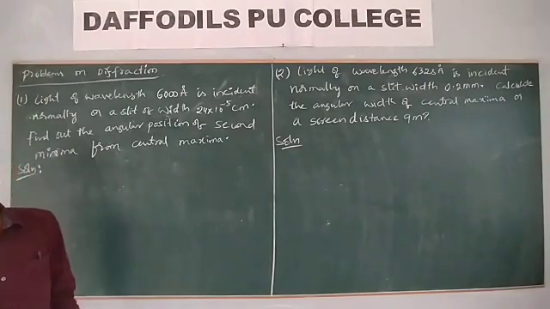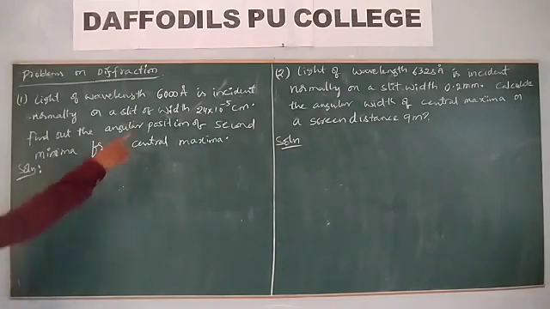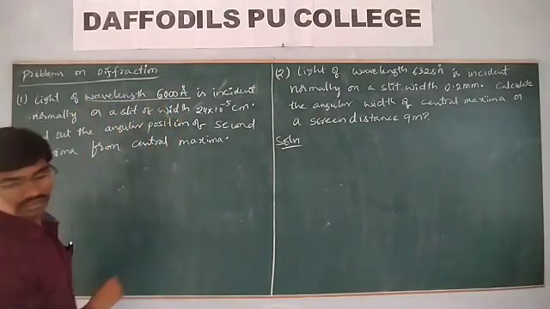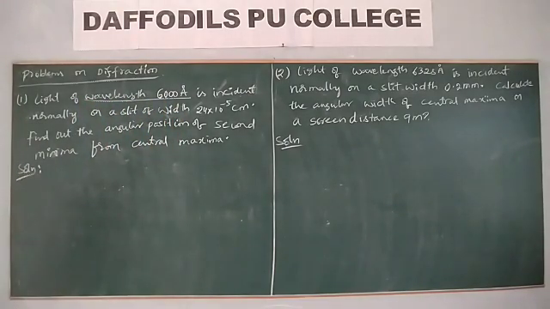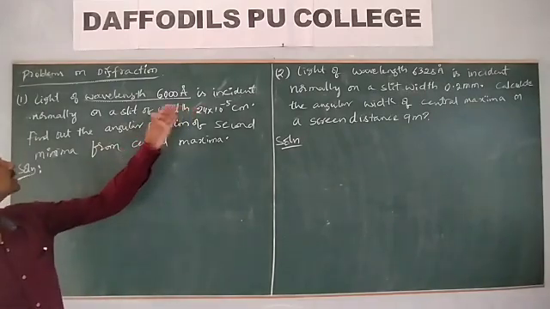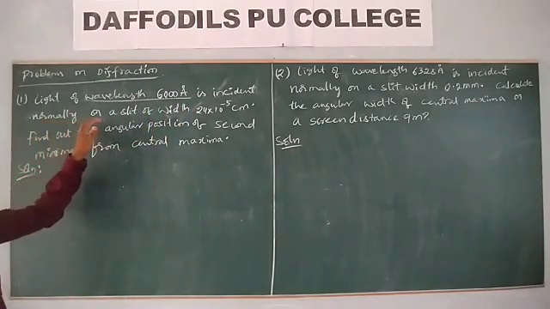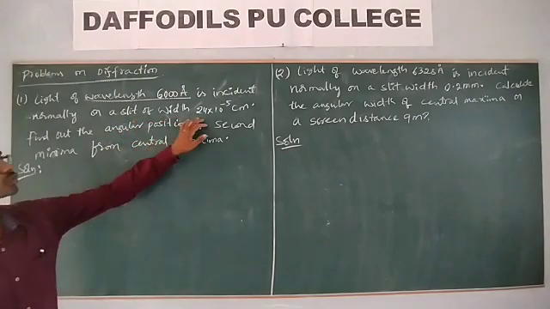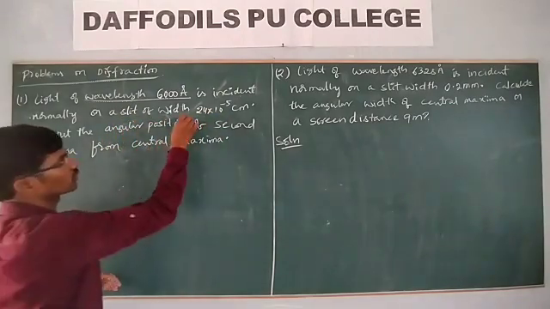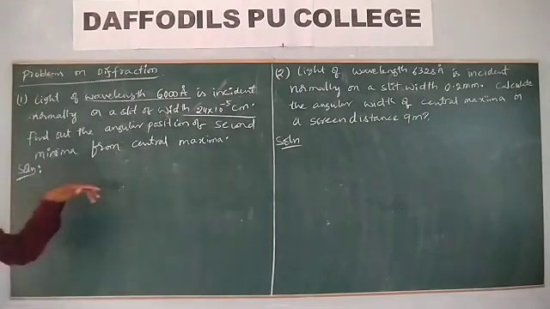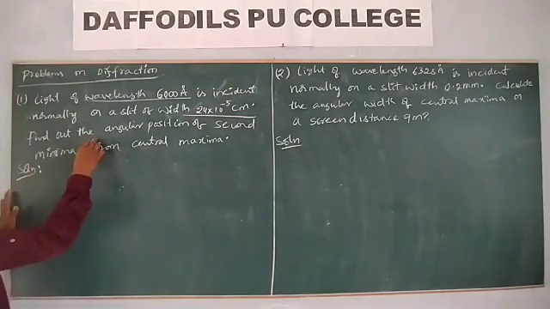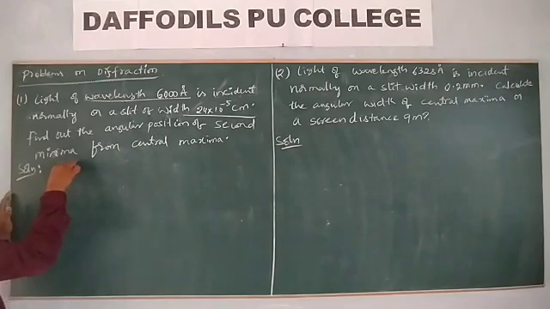Let us discuss some examples based on the diffraction of light. Light of wavelength 6000 angstrom. Here, the wavelength of light given is 6000 angstrom, which is incident normally on a slit of width 24 into 10 power minus 5 centimeters. Slit width is given. Then find the angular position of the second minima from the central maximum. Is it? Tell me.